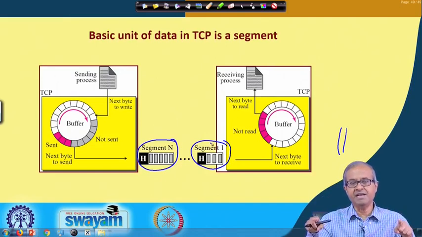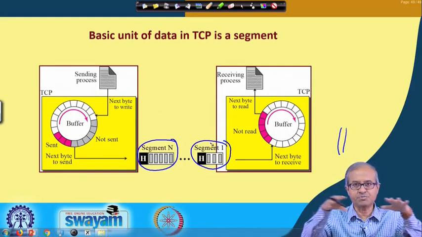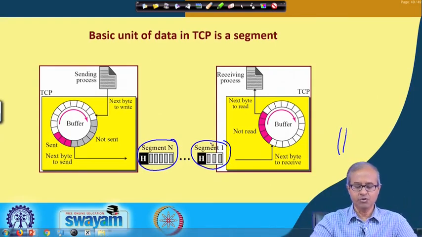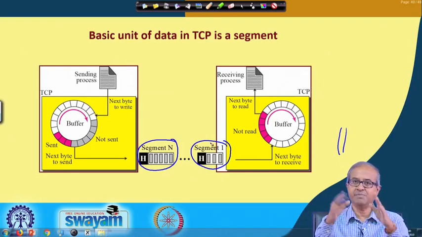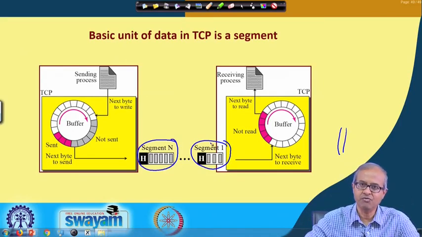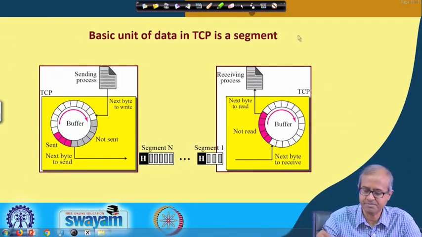At the data link layer level, we talk about frames, frames are being transferred. But at the transport layer level, at the TCP level, we talk about segments, data segments which are nothing but stream of bytes, multiple segments are being transmitted one after the other. Okay. This is the concept.